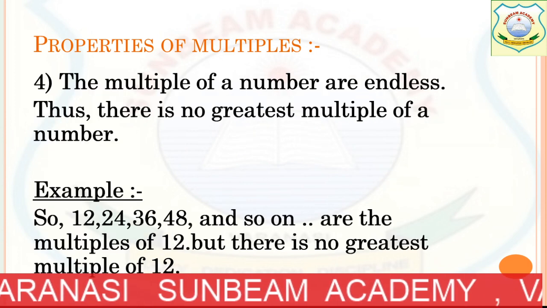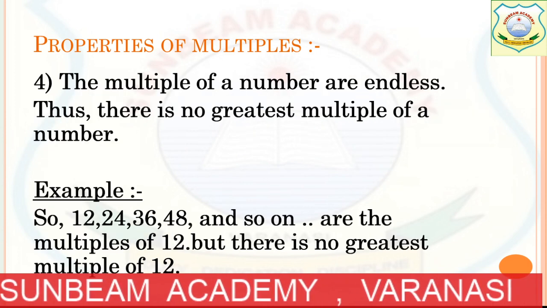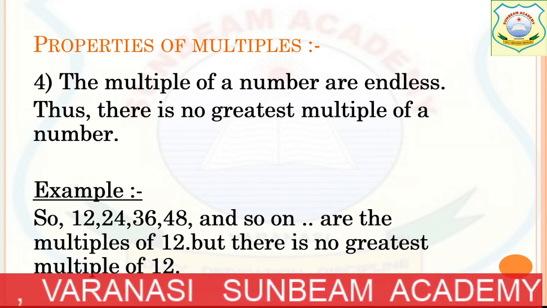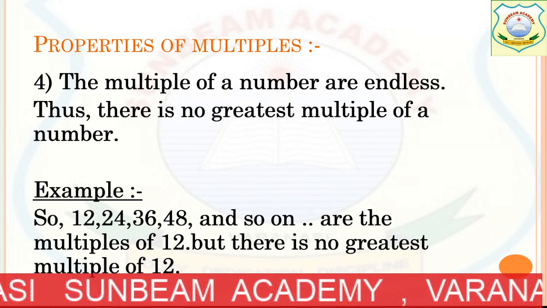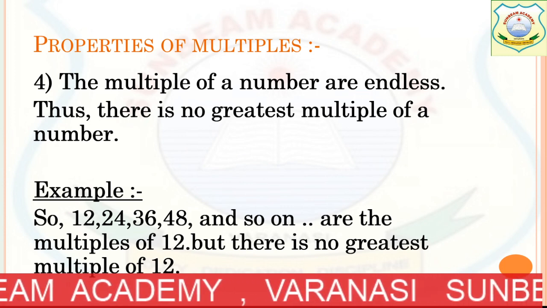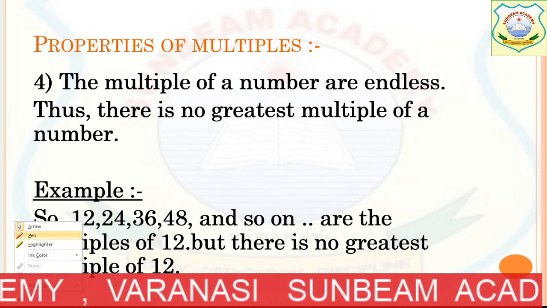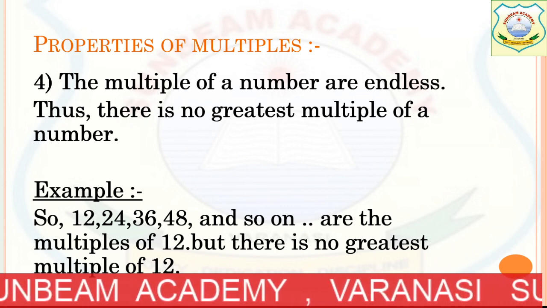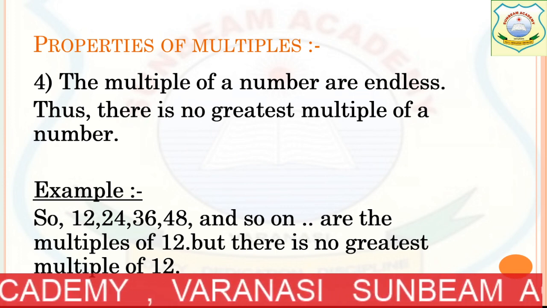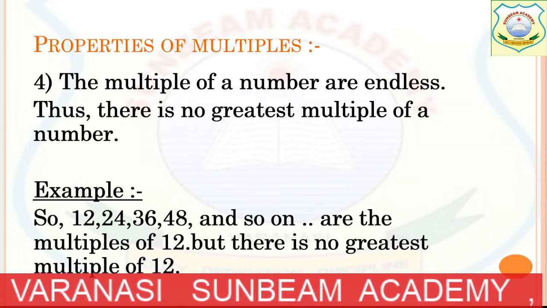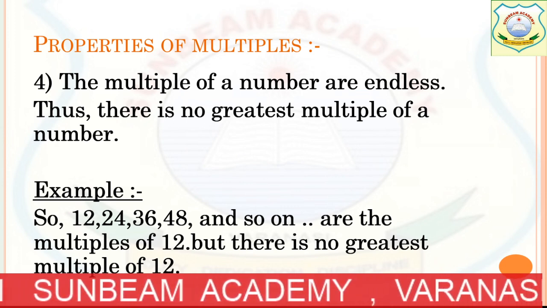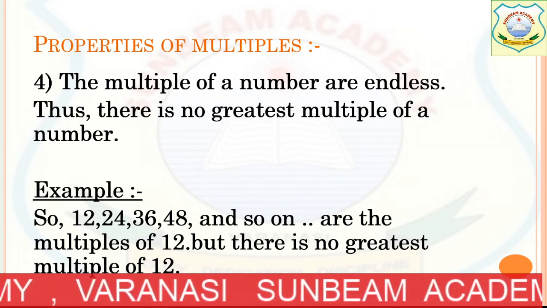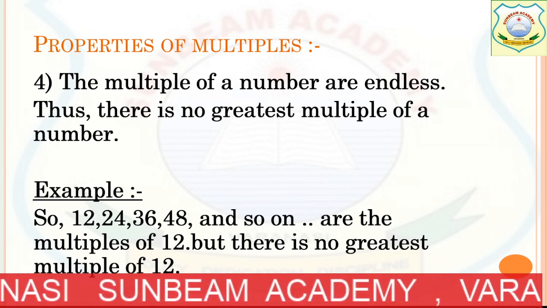Okay? Now let's come to point number 4, that is property of multiple, the fourth point. Here the point says the multiples of a number are endless, that I was talking about earlier, that they are endless, they are limitless, they are infinite. Thus there is no greatest multiple of a number, that I have already discussed when I was explaining the smallest multiple, right?